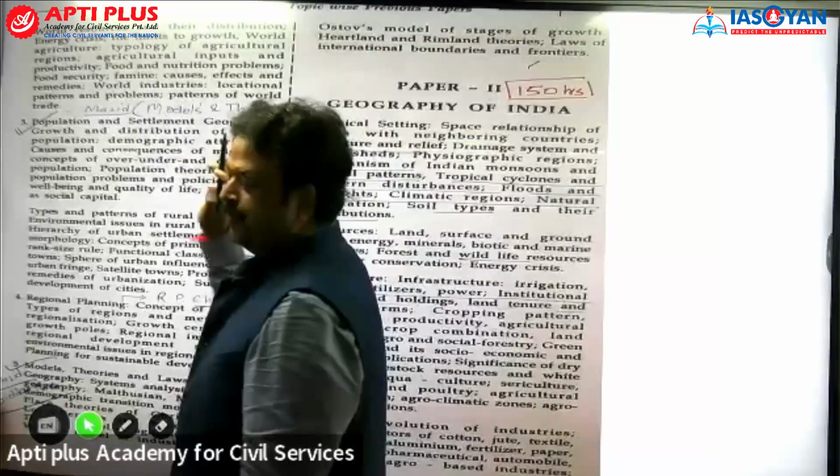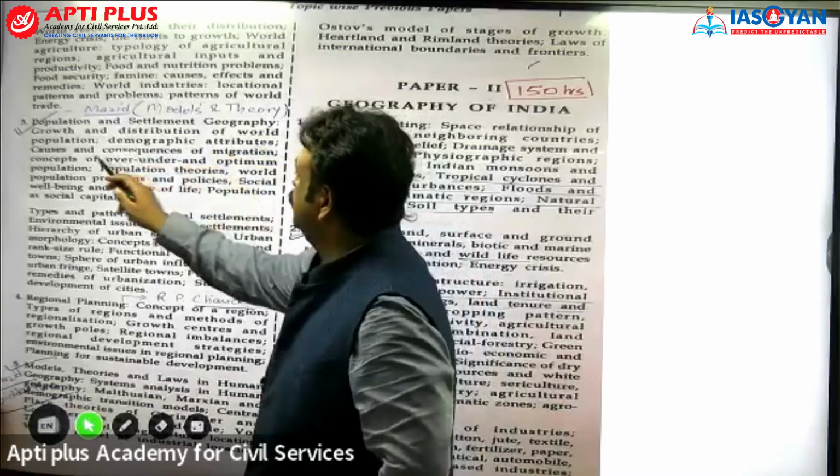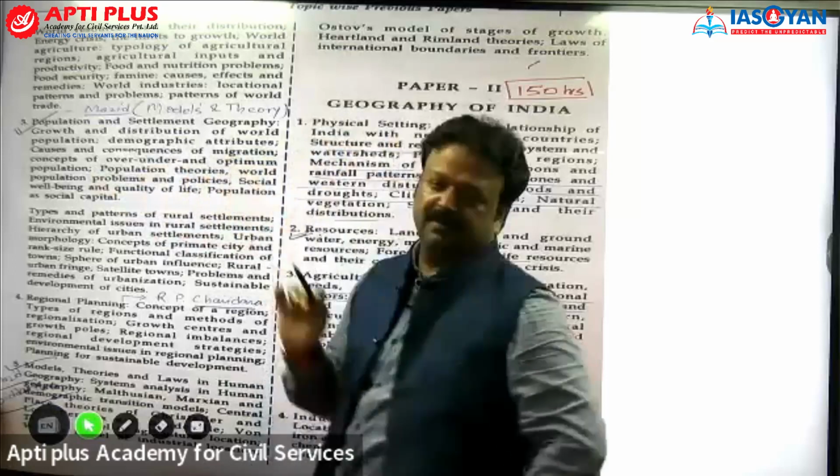Population and settlement geography. Growth and distribution of world population, demographic attributes, causes and consequences of migration.